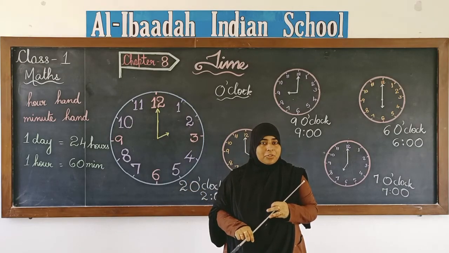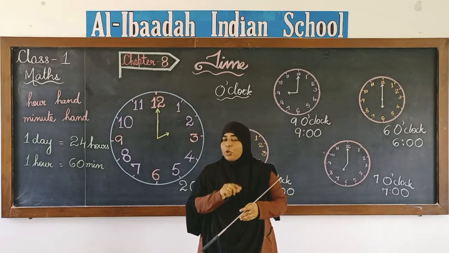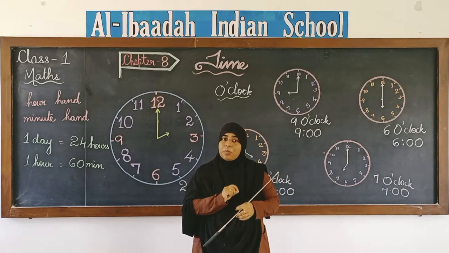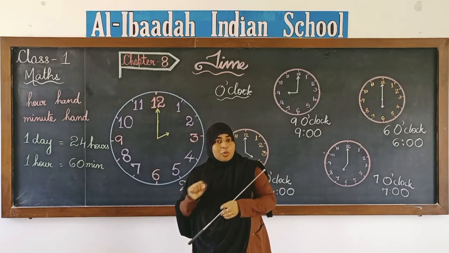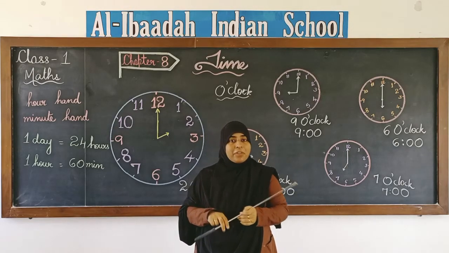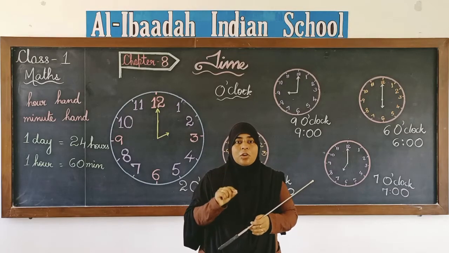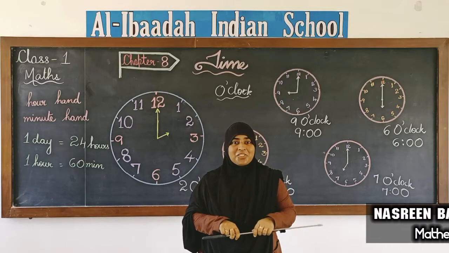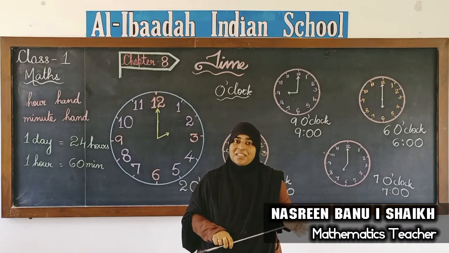Now, children, what you have to do is, at every o'clock you have to note down what work you have done. Like for example, 1 o'clock what did you do, 2 o'clock what you have done. So, keep a note of it, okay, at every o'clock what work you have done. Okay, so keep a record of it and keep practicing to read the time.